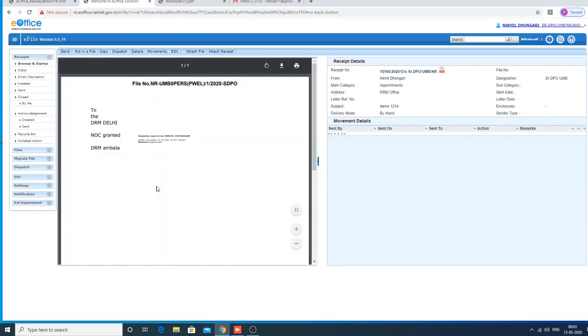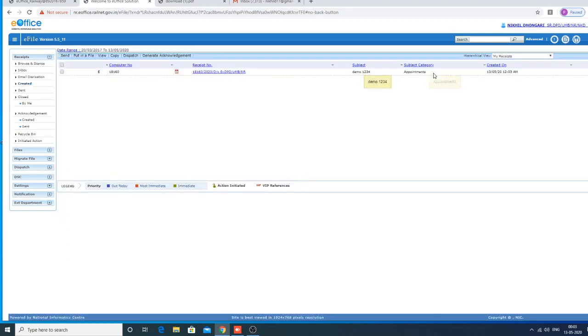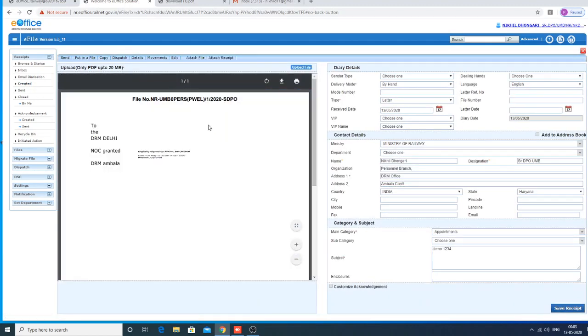Generate. See, now it is generated in the created folder. See, this is 1, 2, 3, 4. This is the standalone draft letter we want to send within the office along with attachment. If you don't want to send along with the attachments, you can send from here directly.